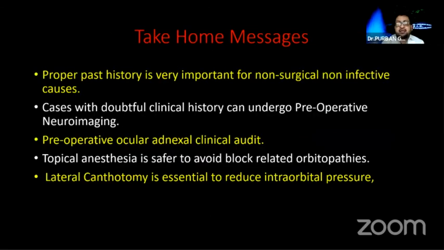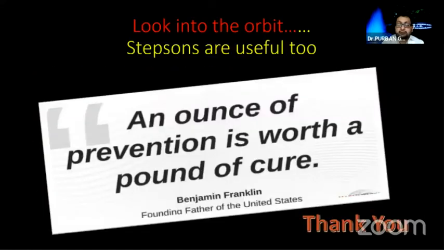So the take-home message is that a proper past history is important for non-surgical, non-infective cases. Whenever we are in doubt with the clinical history, please go in for neuroimaging. A pre-operative ocular adnexal clinical audit, to look at the ocular adnexa and look for infective foci, is very important. Again, shifting to topical anesthesia is safer to avoid block-related orbitopathies. And lateral canthotomy can be performed anywhere by any ophthalmologist if you have an inadvertent retrobulbar hemorrhage. So it is always better to prevent such occurrences rather than to cure them.